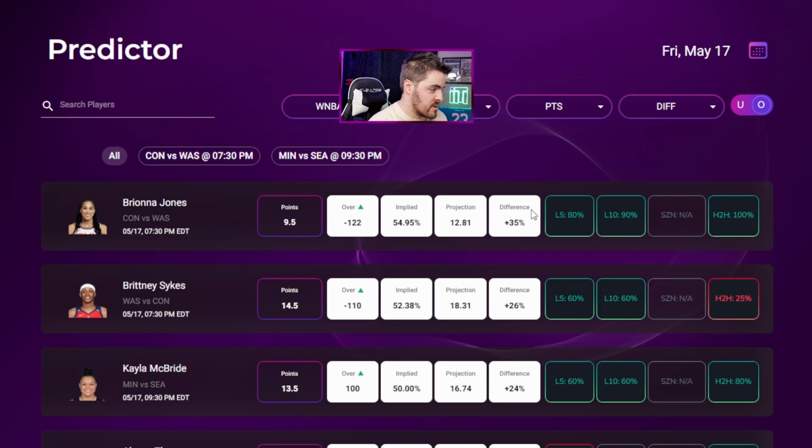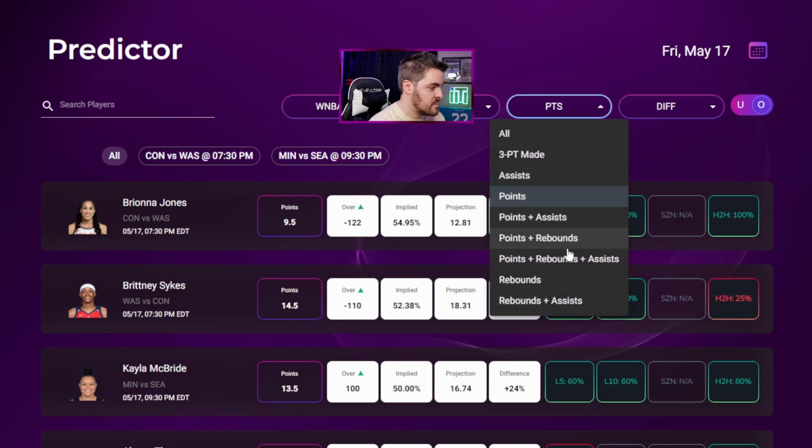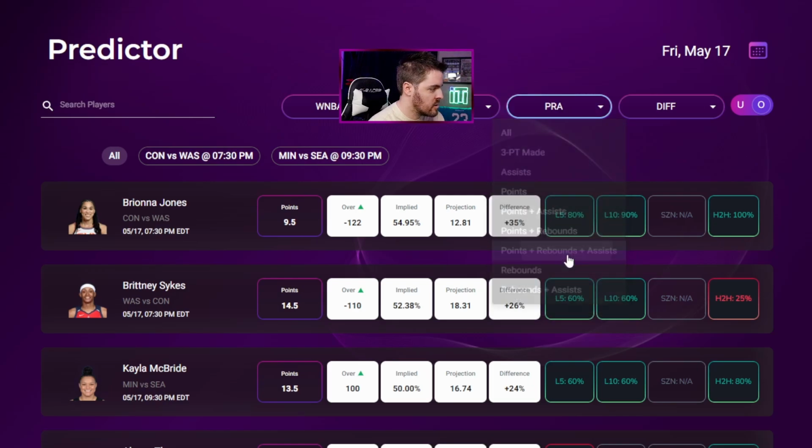Top plays, the 35% difference. Brianna Jones is 9.5 points. Something I always mention is I try to shy away from single-digit points props. But as I mentioned on yesterday's episode, 9.5 means she needs 10 to hit, which is double digits, so maybe for the WNBA we can do 9.5 lines. But I'm going to look real quick at all the other things here. We seem to have a lot of success with the combo stats, so I'm going to start with PRA actually.